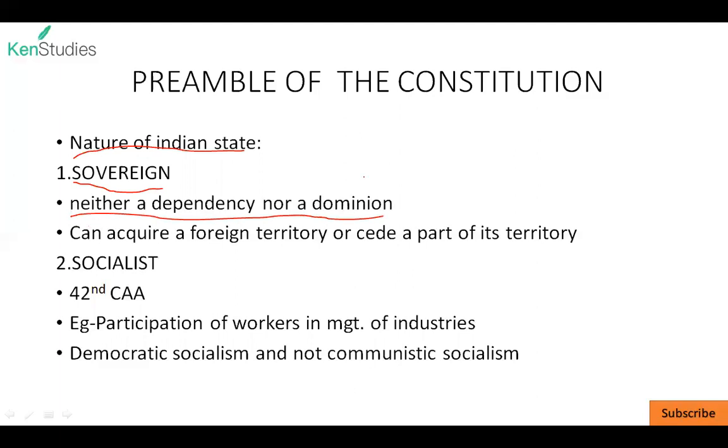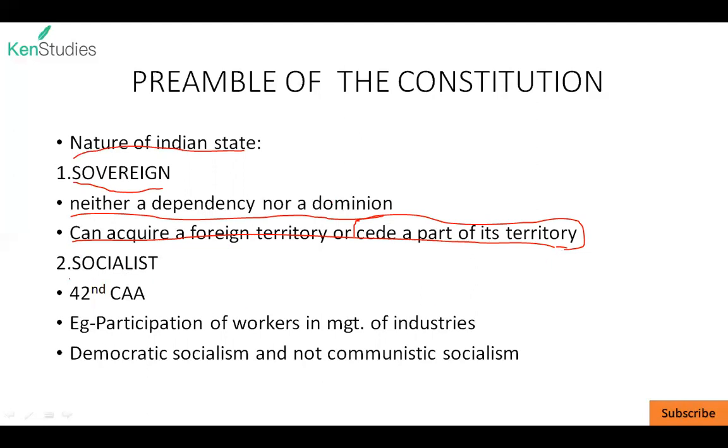On 15th August 1947, India became an independent dominion, whereas it became sovereign on 26th January 1950. So India can acquire a foreign territory and cede a part of its territory, which means that, as you may remember, the land boundary agreement with Bangladesh, where India ceded a part of its territory. So it's also a role of a sovereign power.